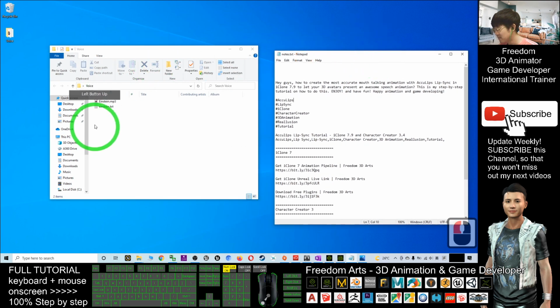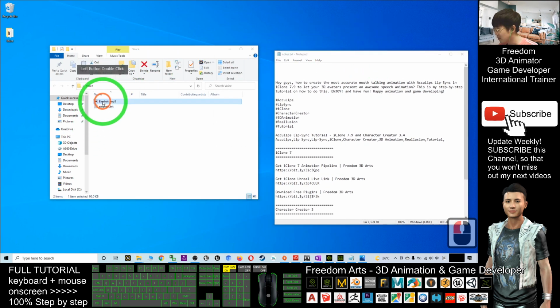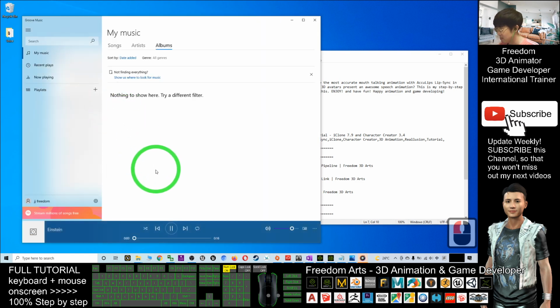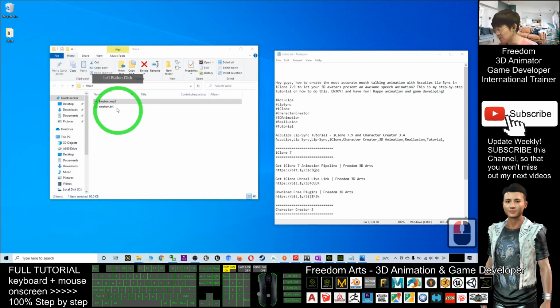You can see this is an MP3 file. Albert Einstein was a German-born theoretical physicist, widely acknowledged to be one of the greatest physicists of all time. Einstein is known for developing the theory of relativity, but he also made important.